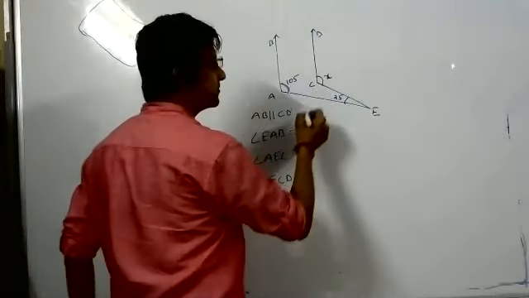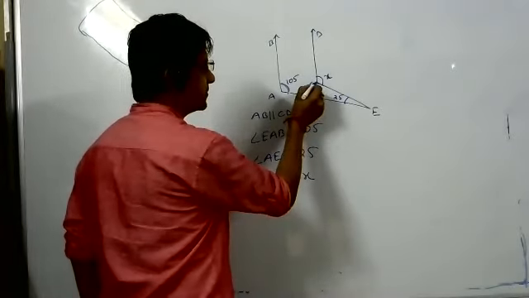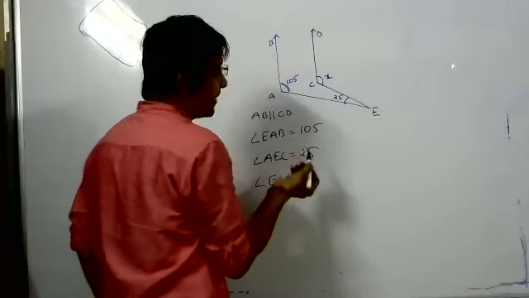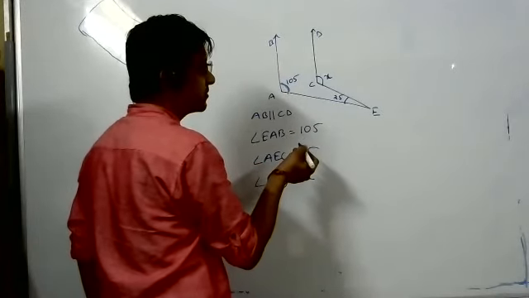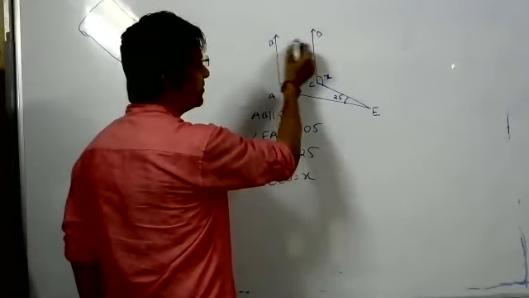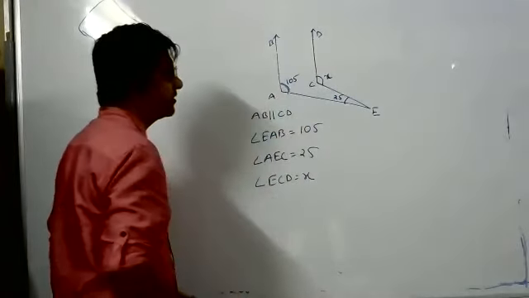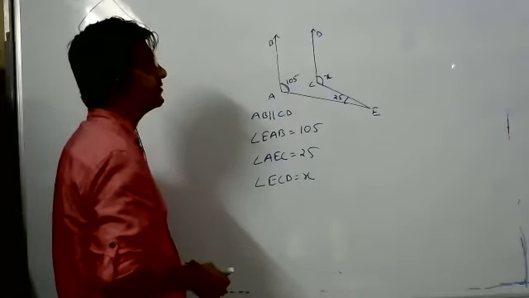So you can extend a line through C, parallel to BD. Like on C you can extend a line parallel to BD. Wait, there is no line BD. Where is the line BD?